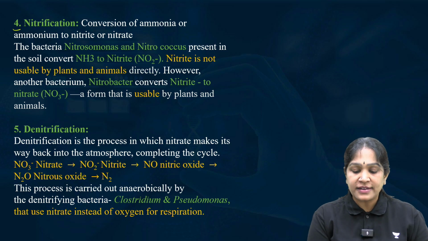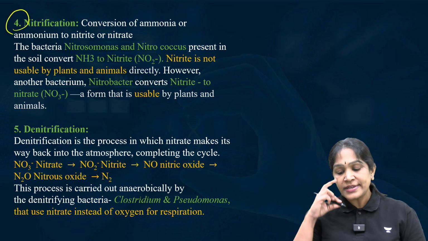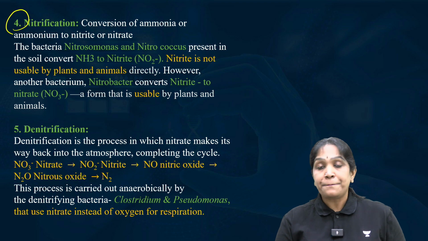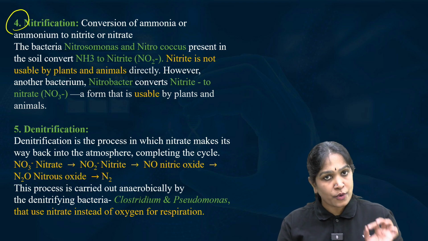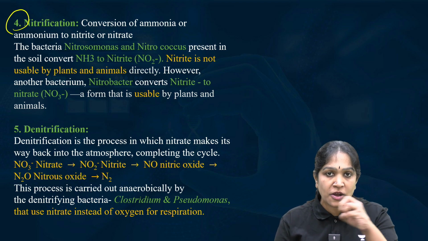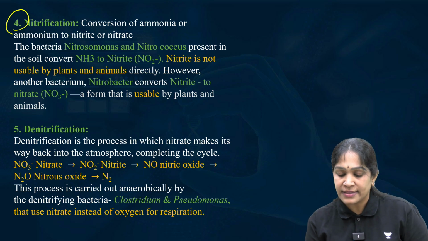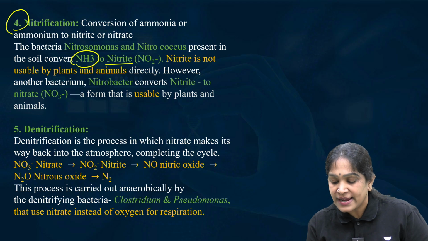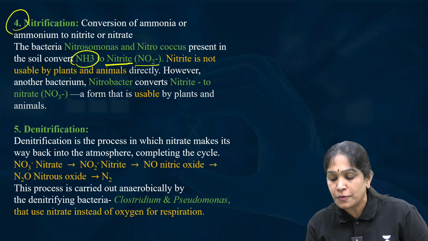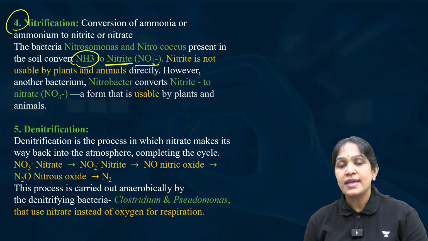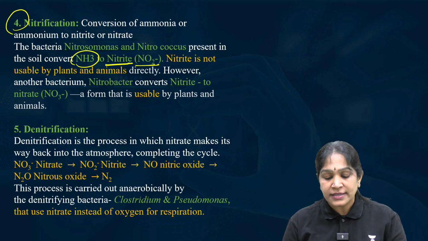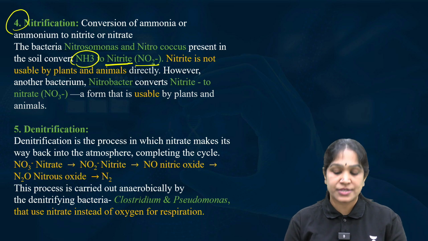Finally, we have nitrification. What is nitrification? Plants assimilated the ammonia, right? Plant roots absorbed the ammonia. Then that ammonia is converted into nitrite, NO2 minus. Who can convert NH3 into nitrite?